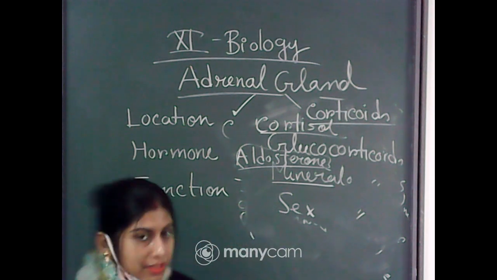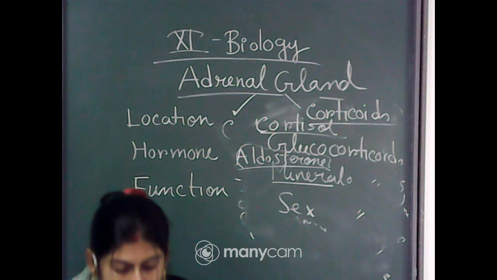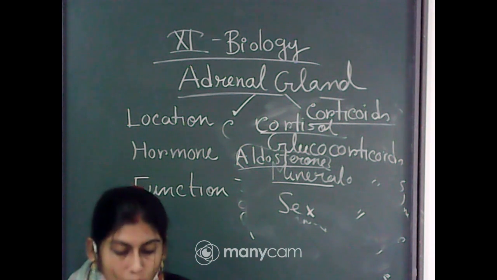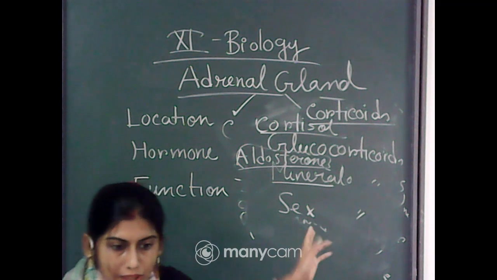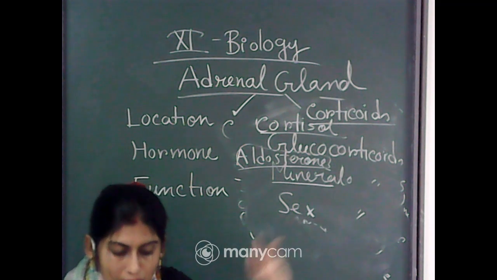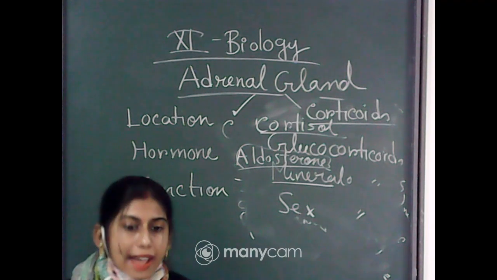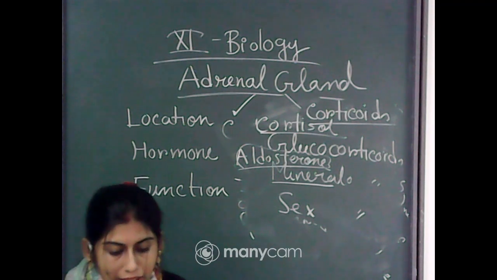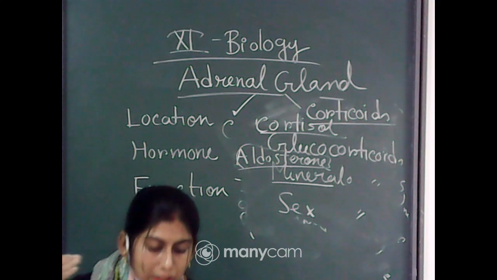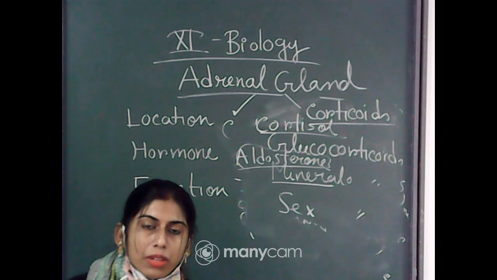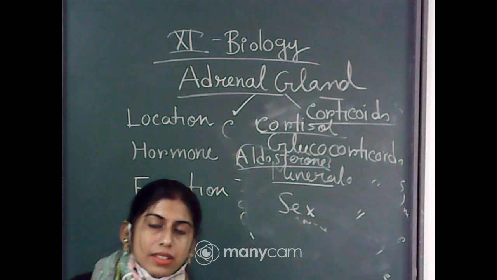Another last part is the sex hormones. These are the androgenic steroids, which are also secreted from the adrenal gland, and as you know these are steroid hormones and they have a main role in the growth of the axillary hair, pubic hair and the facial hair. So that means at the time of puberty we have seen some secondary changes will be there.